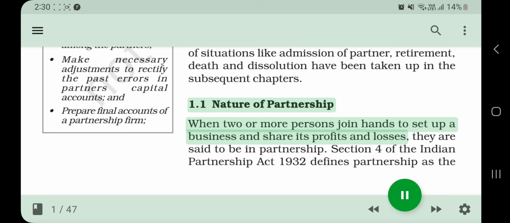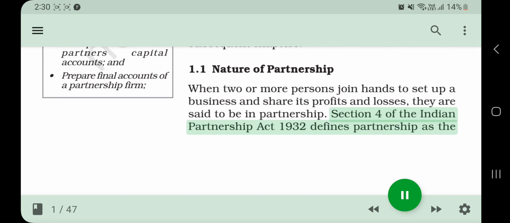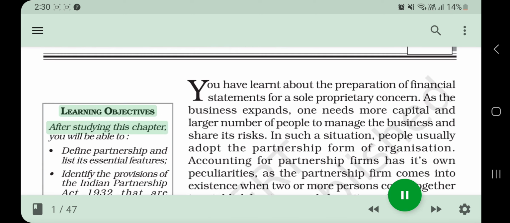1.1 Nature of partnership. When two or more persons join hands to set up a business and share its profits and losses, they are said to be in partnership. Section 4 of the Indian Partnership Act 1932 defines partnership as